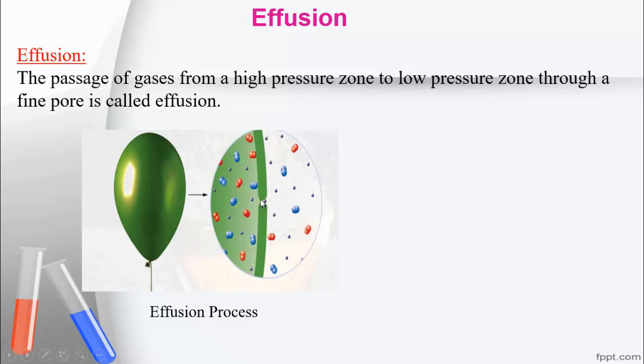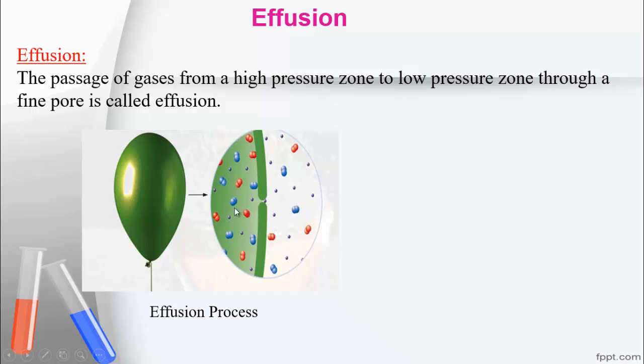Then what will happen? The gaseous molecules inside the balloon come outside through this tiny hole, isn't it? This process is known as effusion. Here these gaseous molecules are also spreading, but here pressure is a factor. The gaseous molecules from the high pressure zone come out through a tiny hole to the low pressure zone.